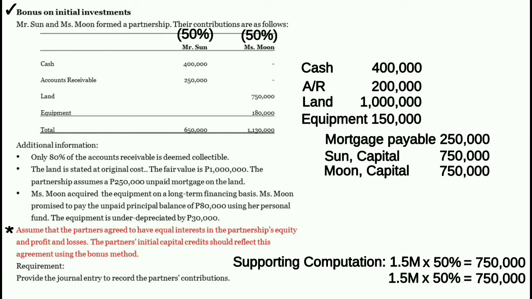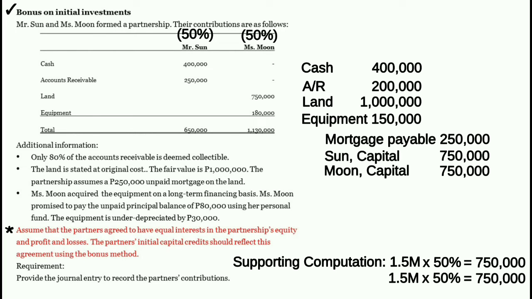Remember, yung entry natin sa problem number 1 ay credit Sun Capital 600,000 pesos. But under the bonus method, ang credit nating Sun Capital ay 750,000 pesos. So here, there is an increase in the capital credit.